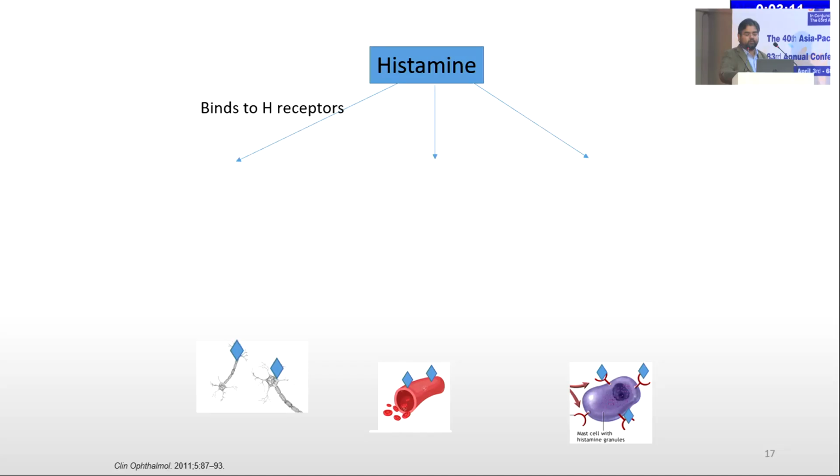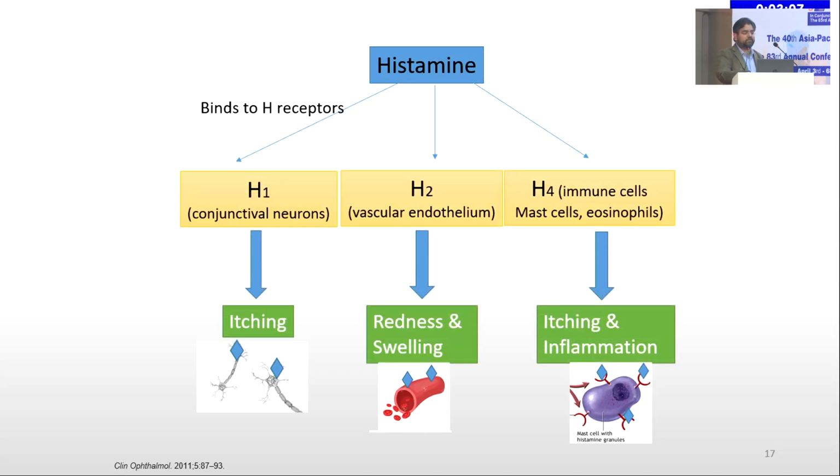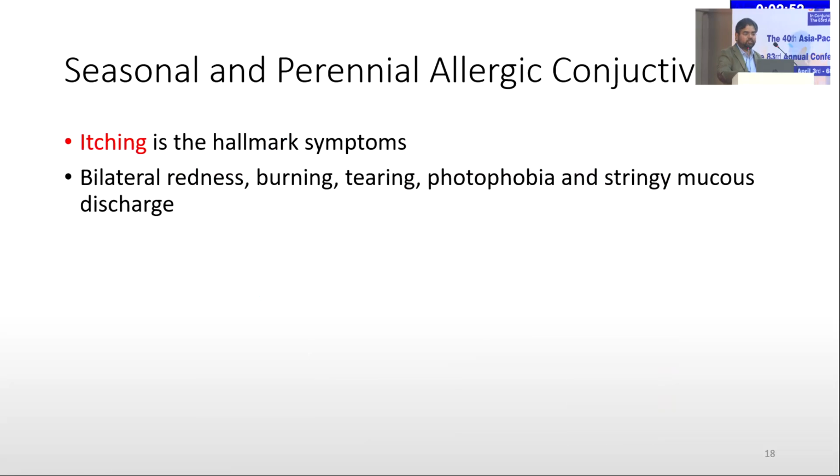So the histamines, the most common first release, bind on the histamine receptors H1, H2, as well as H4. The H1 is present on the conjunctival neurons, which causes itching. The H2 is present on the endothelium, and causes redness and swelling. The H4 are present on the mast cells and eosinophils, and they cause itching and inflammation.